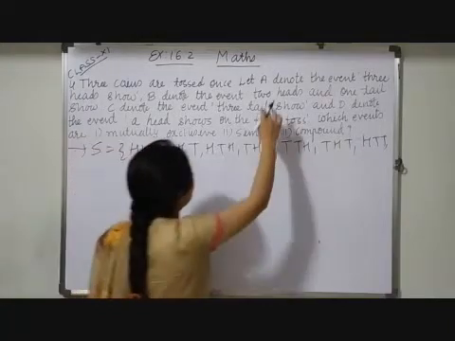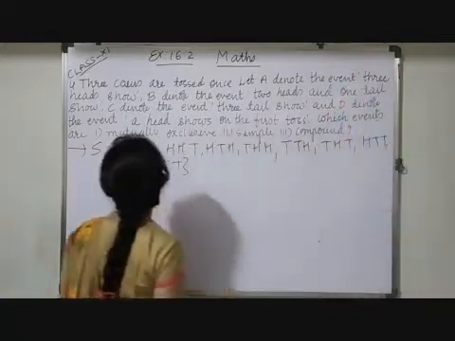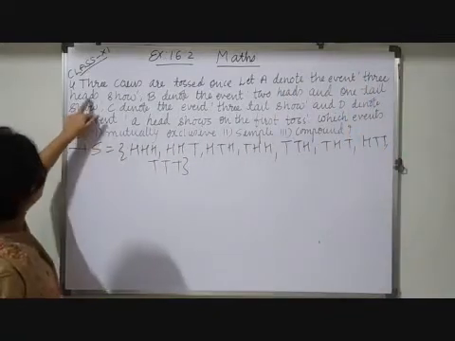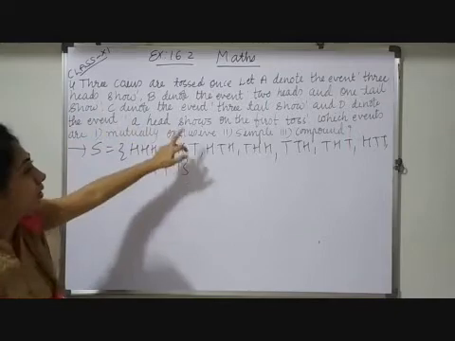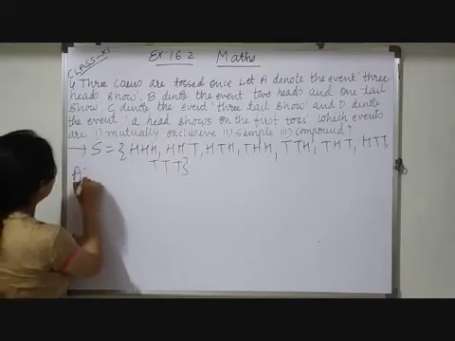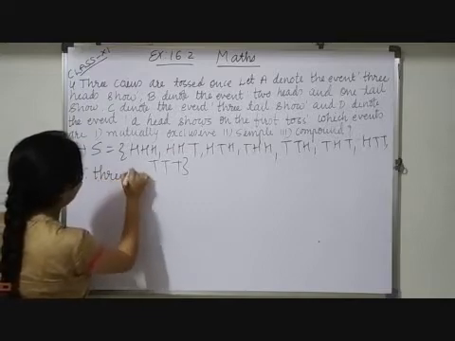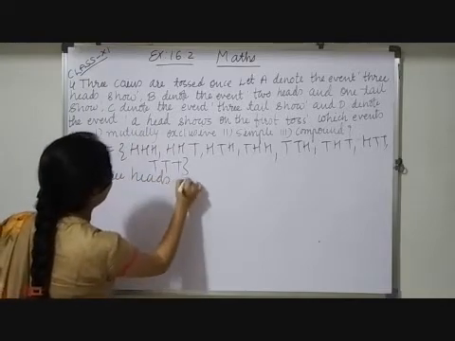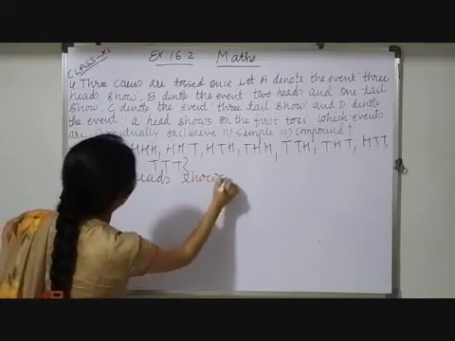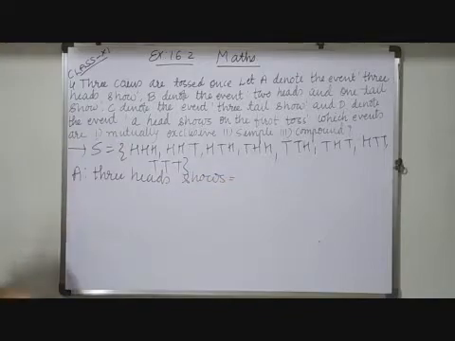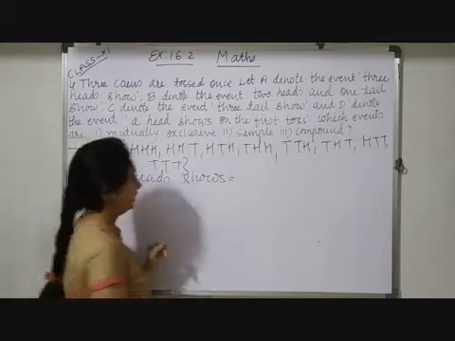Now see, let A denote the event 3 heads show. So which are they? H, H, H. Only one element is there.